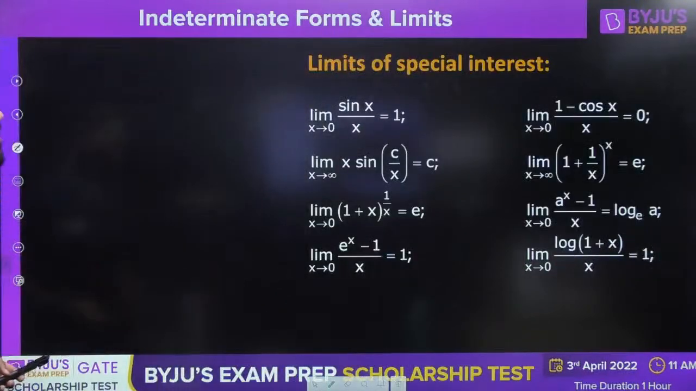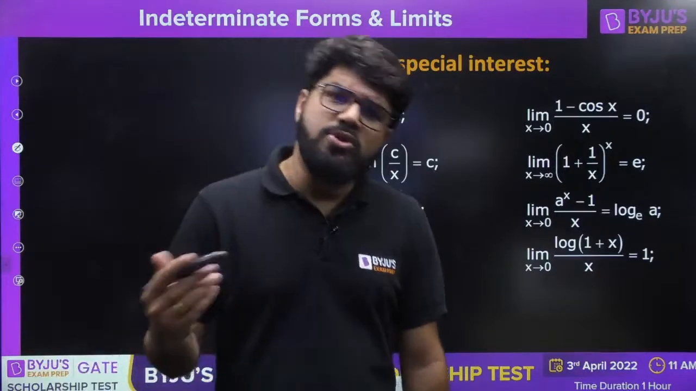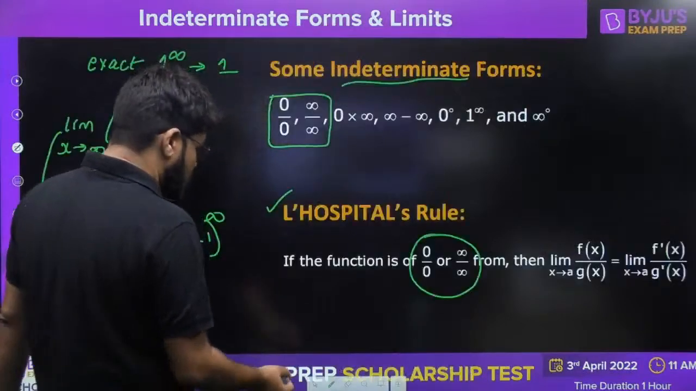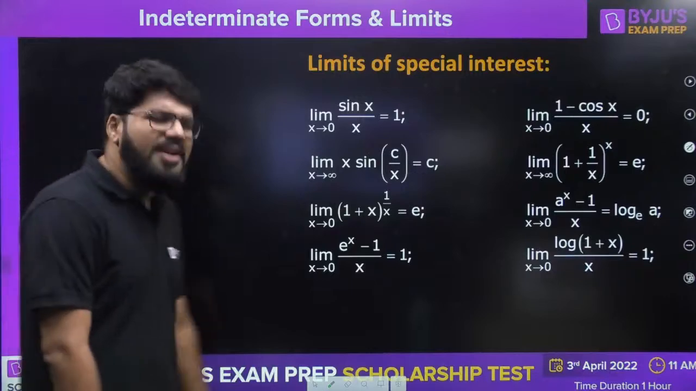And then there are some limits of special interest. I don't say you have to remember them, but these are the limits of most common interest. If you remember them from school time itself, then it is good. Otherwise, I don't say that you have to mug up the formula. You can find it out easily.